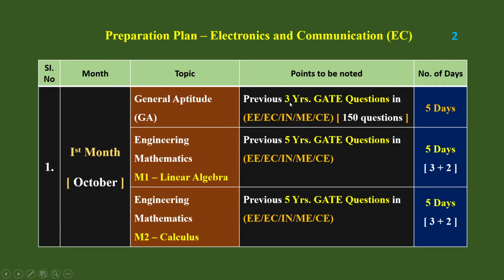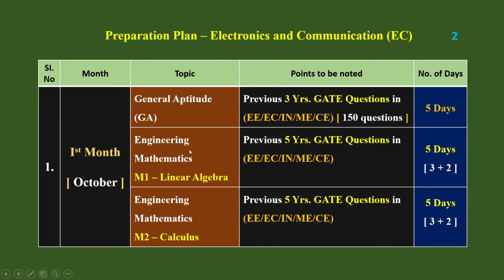So 50 into 3, 150 questions can be solved and analyzed within 5 days. I have scheduled 5 days for the general aptitude. Okay. And then after that, engineering mathematics. Engineering mathematics is also a common subject, and it is a very important subject to get a high score in the GATE examination. So don't avoid this subject.